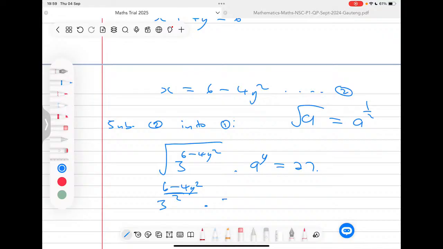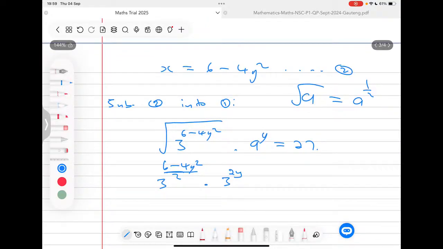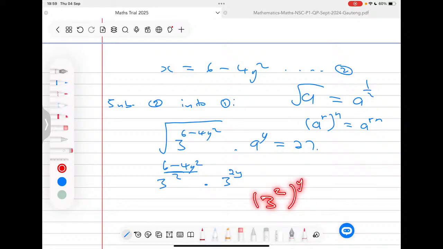And here now I'm going to change this 9 to 3 to the power 2 times y. Remember, we also have a rule that says that if you have a to the power n, raised to the power r, this is the same as having a to the power n times r. So you just multiply these two here. Because what I've done here is that I've written the 9 as 3 to the power 2, but I have a y outside there. So these two give me 2y, and I have a 3 there. Now, this side, we are going to have 3 to the power 3. Remember, 3 to the power 3 gives you a 27.